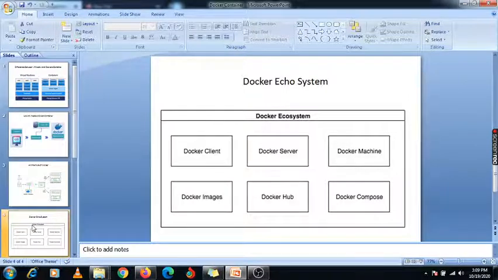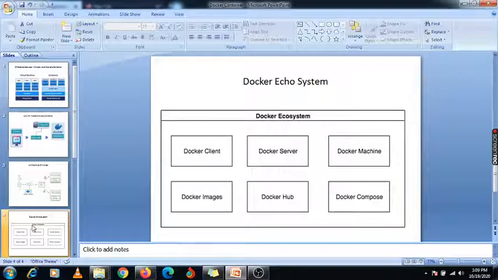So these are the concepts of the Docker ecosystem. Also, there is one more concept, the Docker daemon. The daemon runs on the host operating system, and whatever communication is established between the Docker engine and your container is established using the Docker daemon.